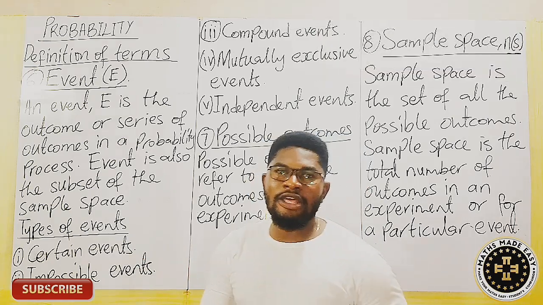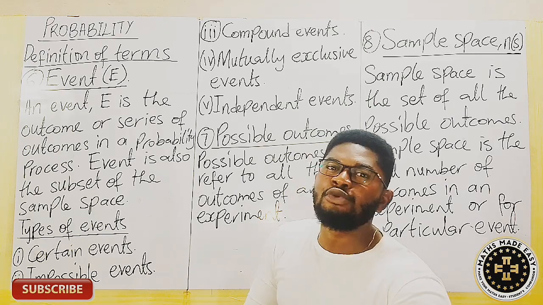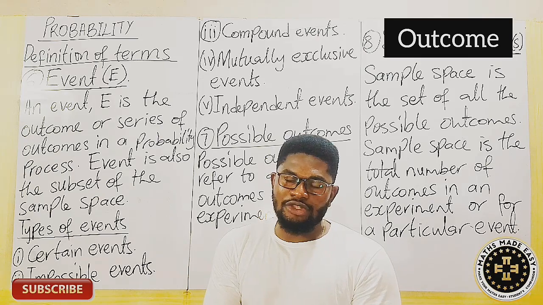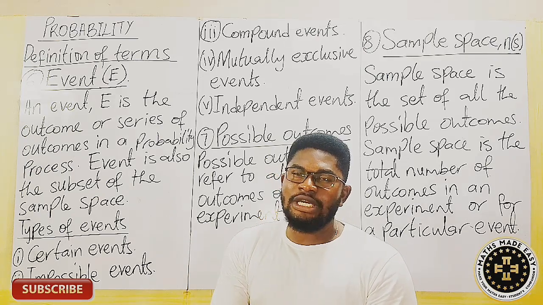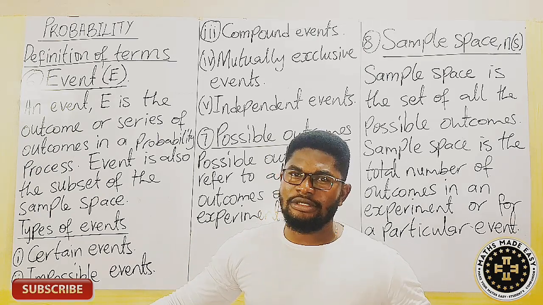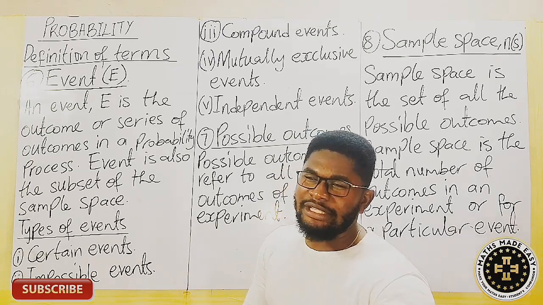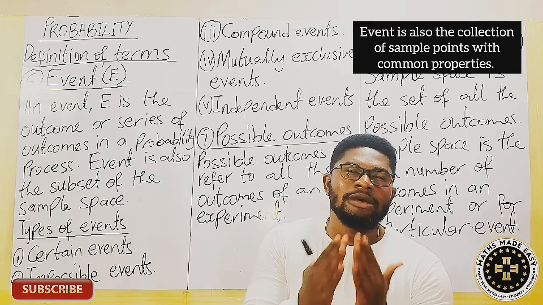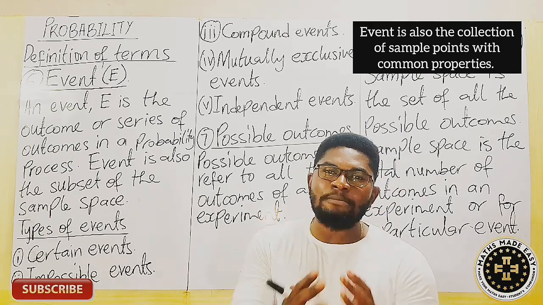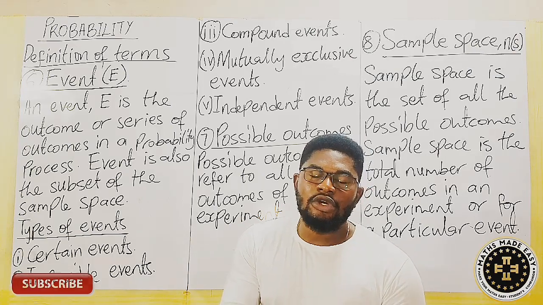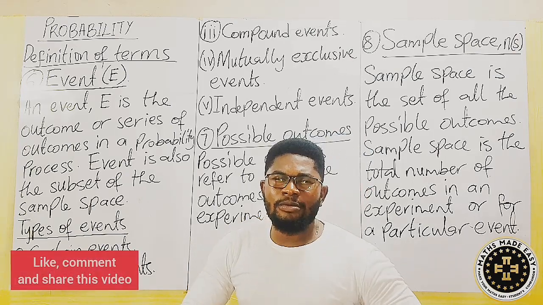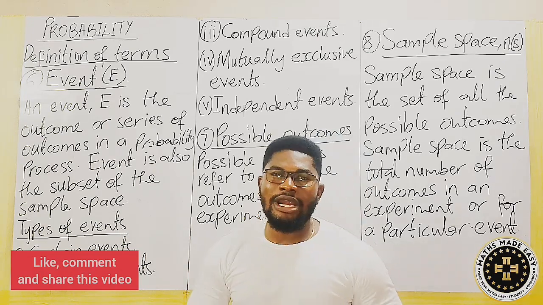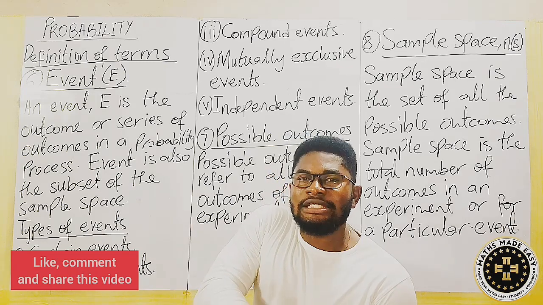Event actually has something to do with the sample space, or with the outcome. Whatever we are doing here, we are trying to say that anything that comes out is what we refer to as the event. So an event is a collection of sample points with common properties. What do we mean? When you perform an experiment, or when you go through an activity, you realize that you will mention a particular instance in it.